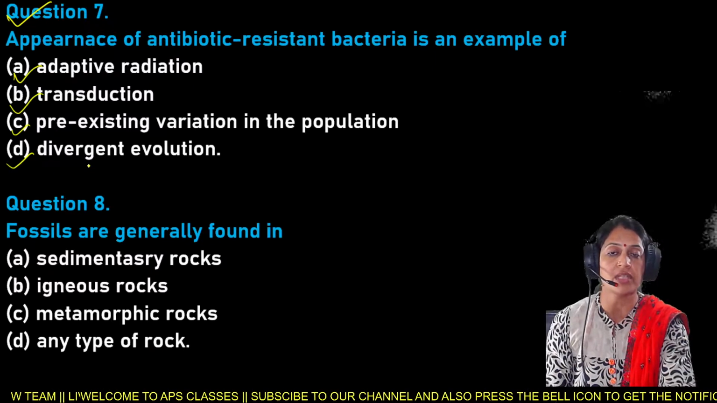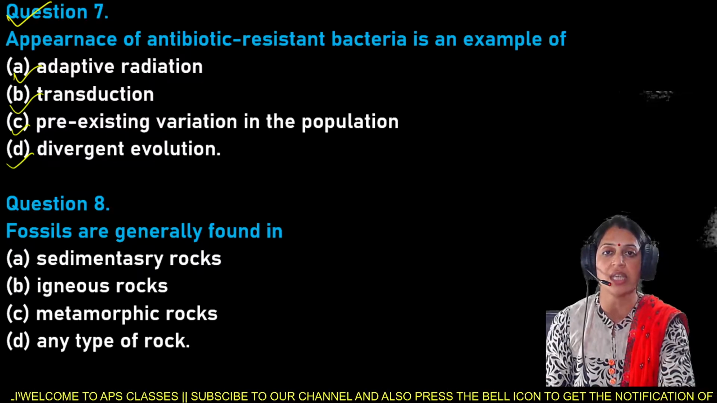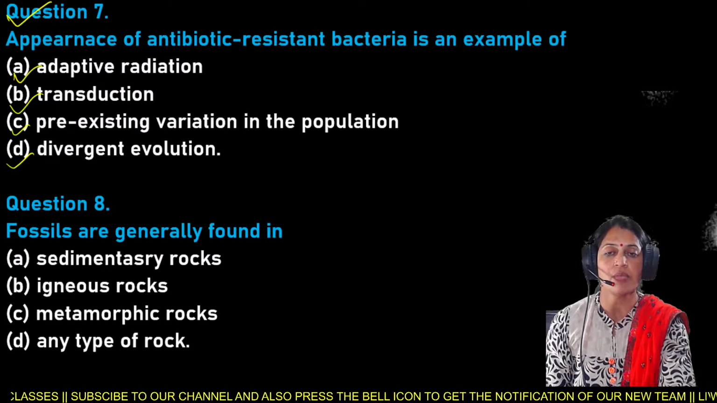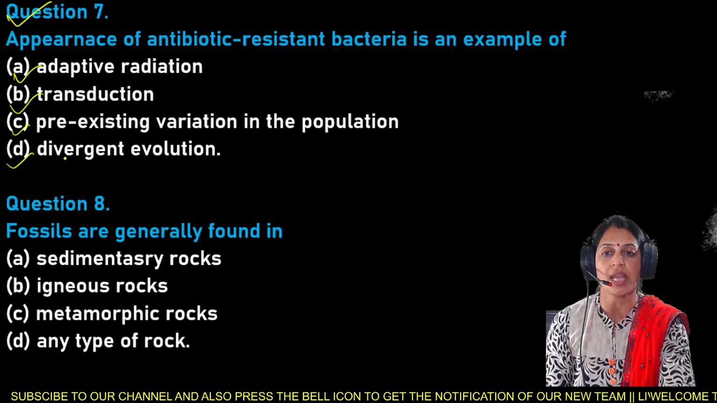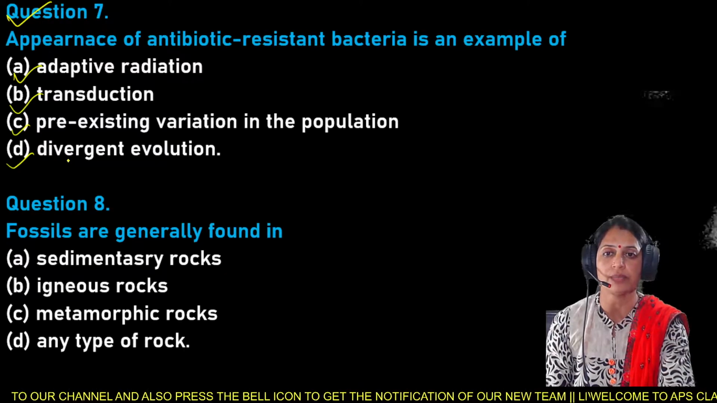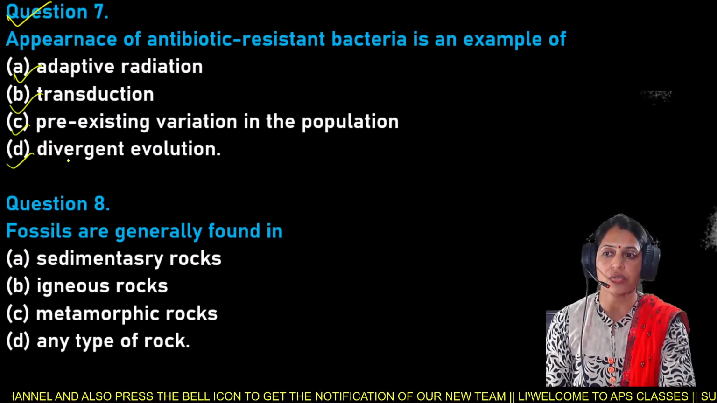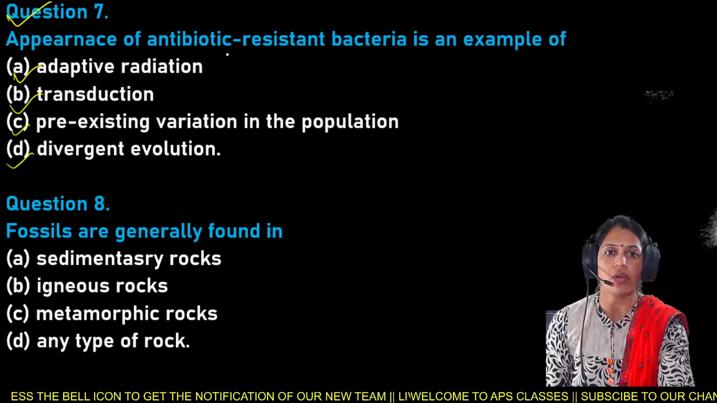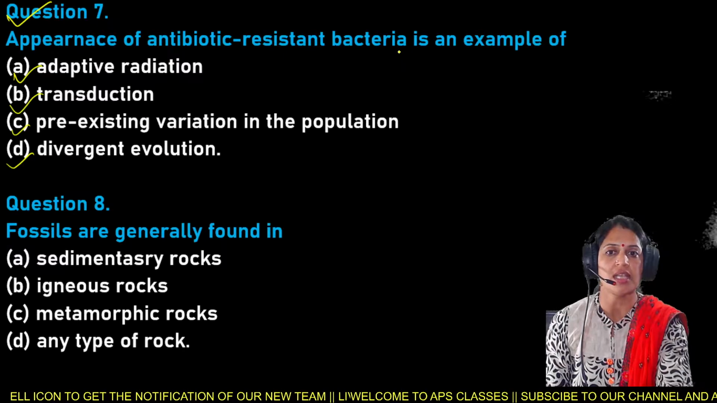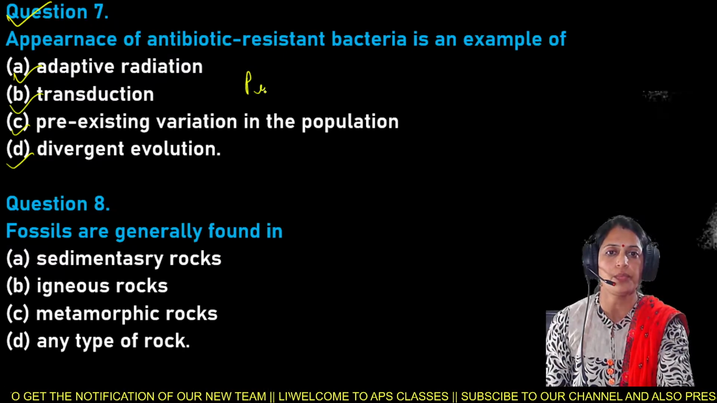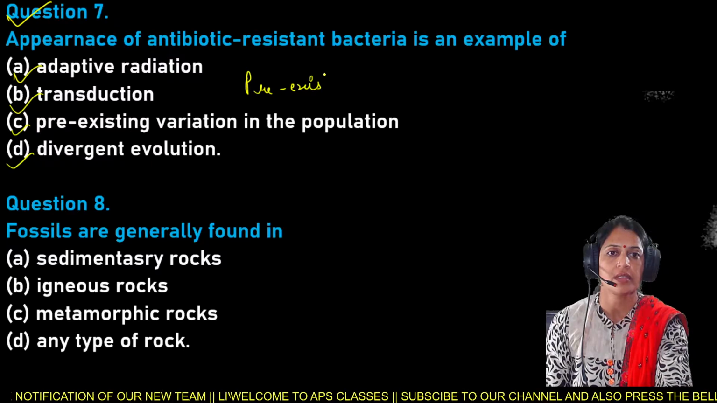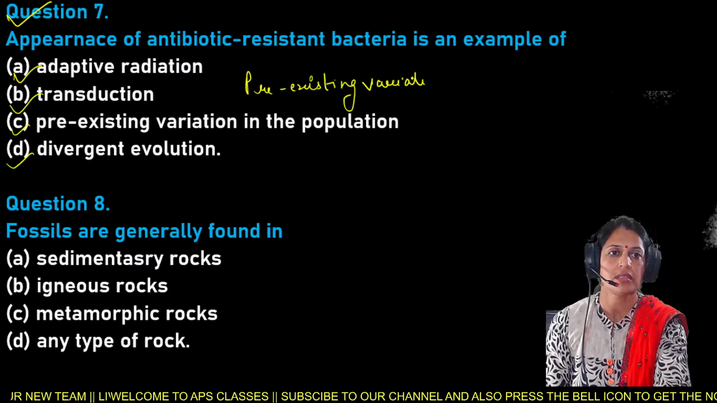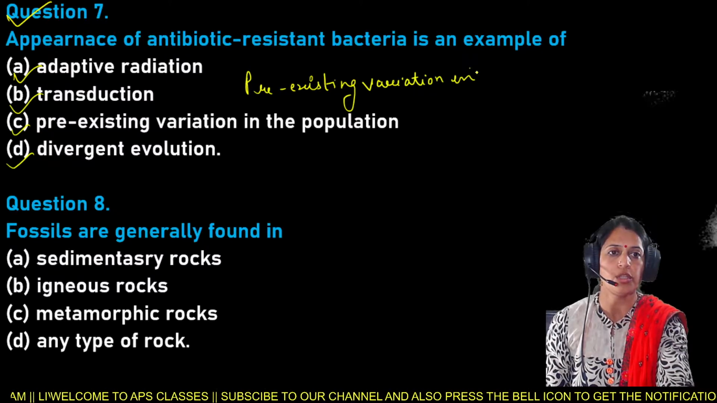So here the appearance of the antibiotic resistant bacteria, it is an example of either adaptive radiation, transduction, pre-existing variation in the population, and the last one is the divergent evolution. And it is your question number 7. So beta, appearance of antibiotic resistant bacteria is an example of pre-existing variation in the population.